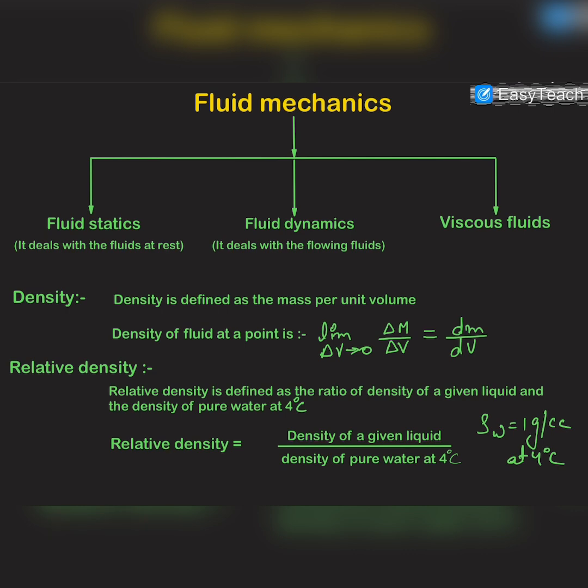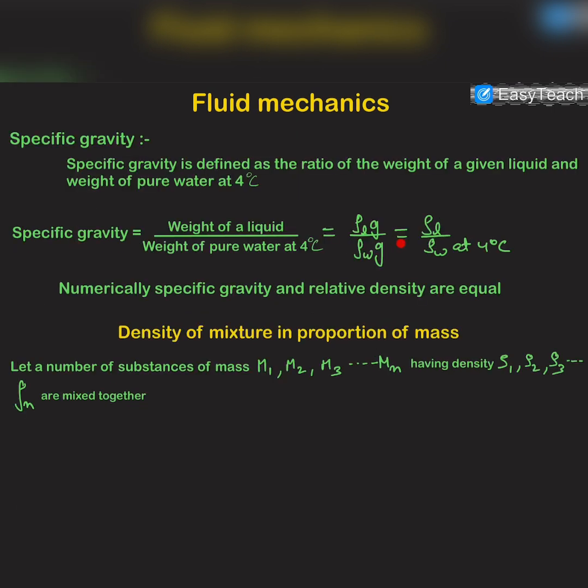This is an important thing to note. Dimensionally, both quantities are dimensionless. There are no dimensions of specific gravity, neither of relative density.